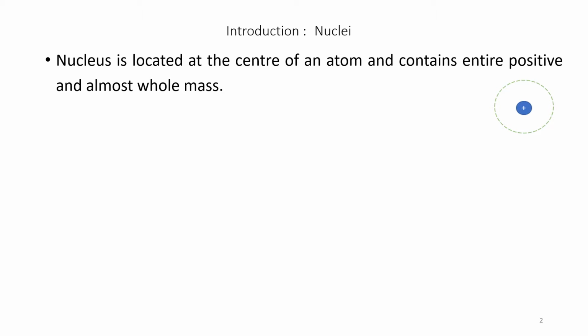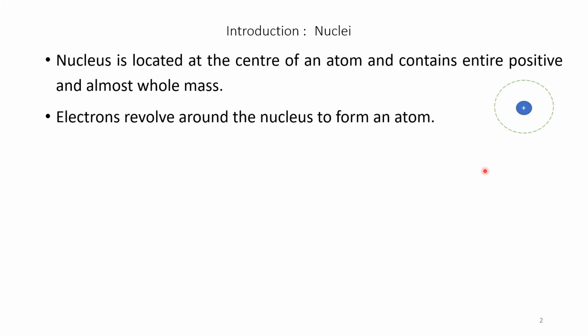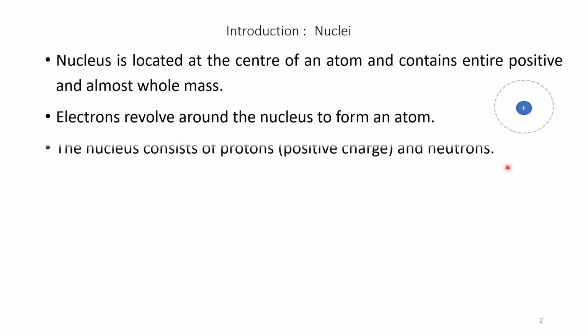Please see the figure on the right hand side. Electrons are located in orbits and they are revolving around the nucleus in the dotted lines as shown in the diagram. The central part is the nucleus, and nucleus contains the entire positive charge and almost whole mass of an atom. Electrons revolve around the nucleus to form an atom.